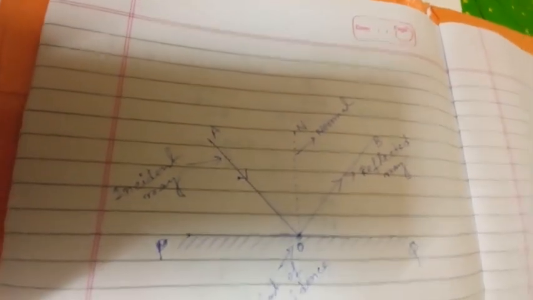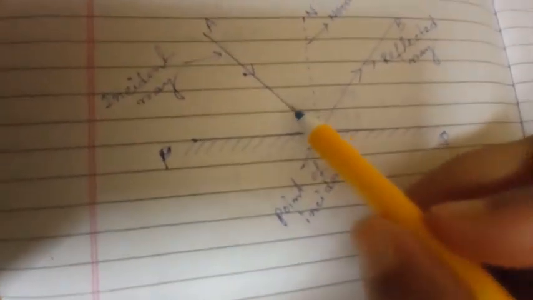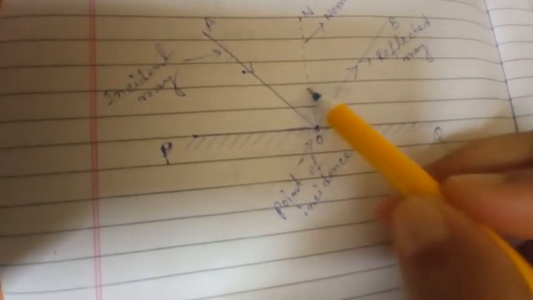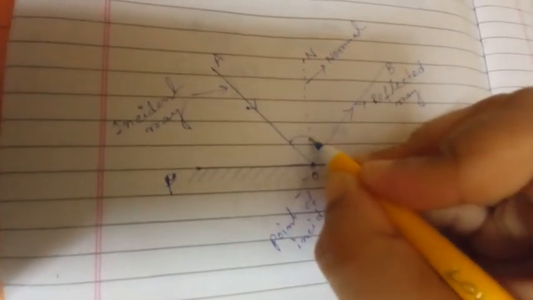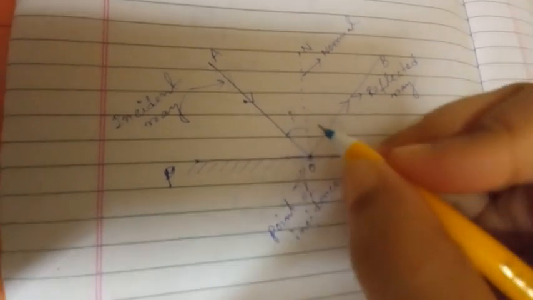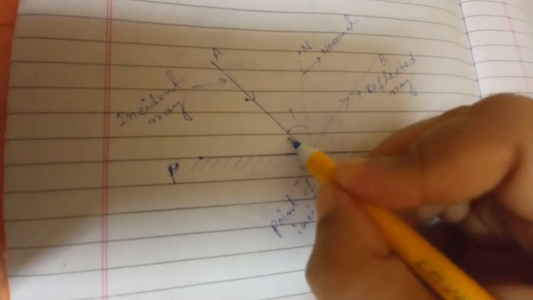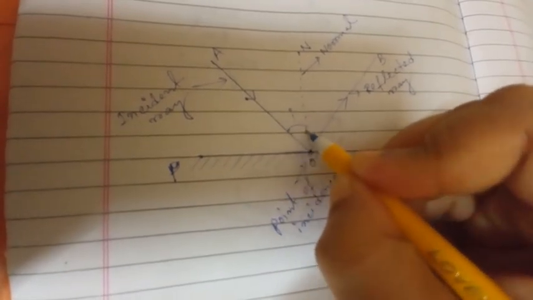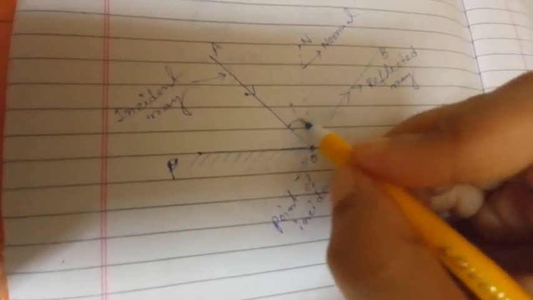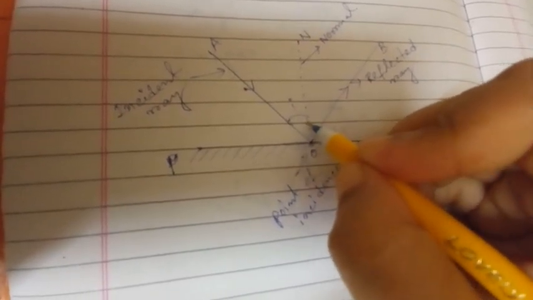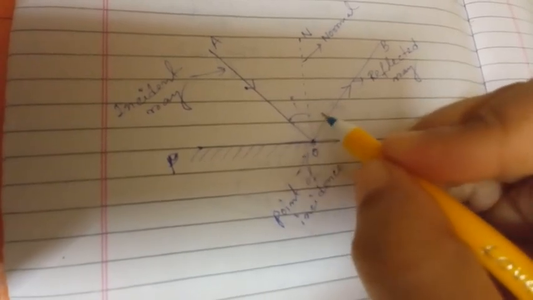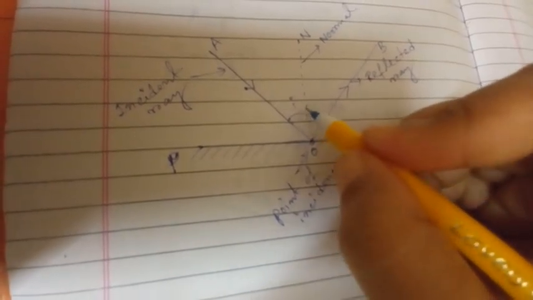Okay, so next, what is the angle of incidence and what is the angle of reflection? The angle between the incident ray and the normal is called the angle of incidence. So this angle is called the angle of incidence, and I am giving the name i. What is the definition? It is the angle between the incident ray and the normal. So this is our incident ray and this is the normal. The angle in between the incident ray and the normal is the angle of incidence, and it is denoted by the small letter i.